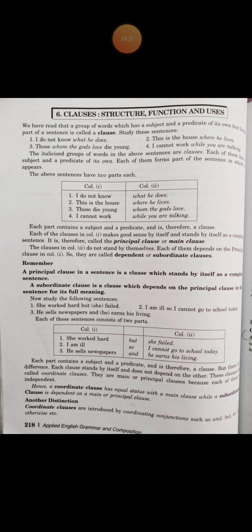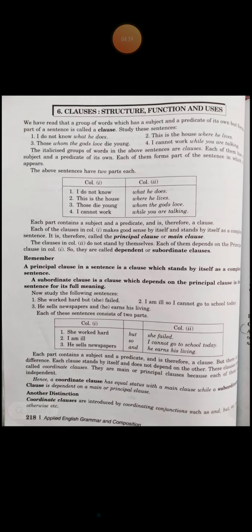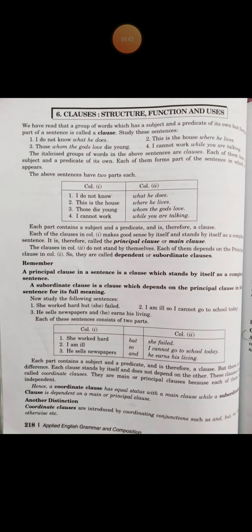She worked hard, she failed, and between them the joining word is but. I am ill, I cannot go to school today. In between these two parts, so is the connector. So here the two parts are standing alone and they can make sense by themselves. Both these clauses, in both the sentences, are independent clauses, and they do not depend on each other. So all the clauses here are main clauses, and this is called a coordinate clause.